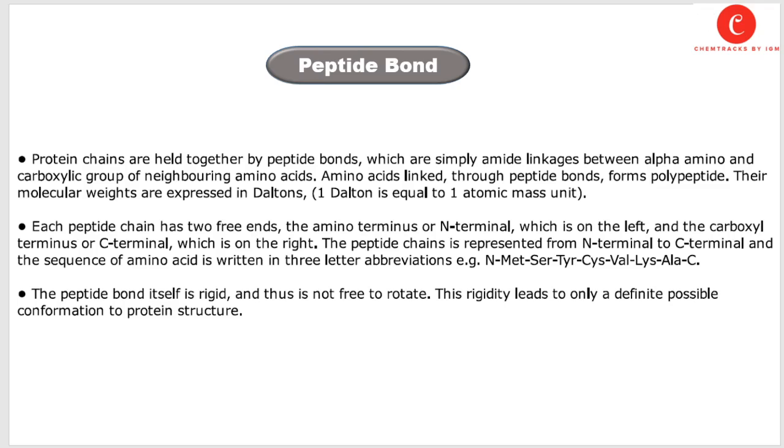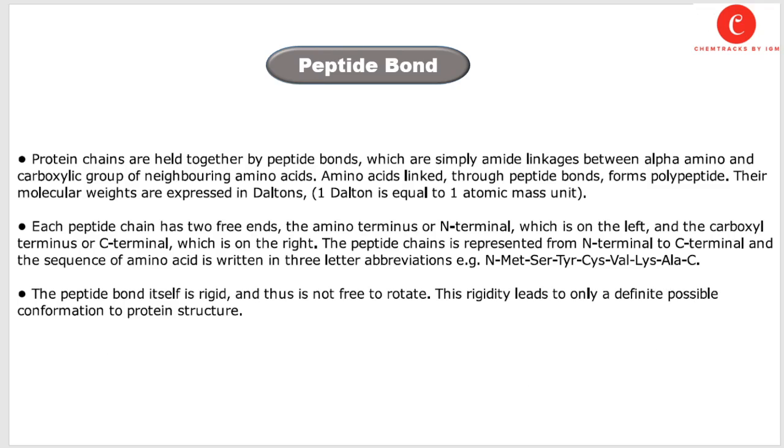Each peptide chain has two free ends: the amino terminus or N terminus, which contains nitrogen as the terminal atom and is on the left, and the carboxylic terminus or C terminus, which is on the right. The peptide chain is represented from N terminal to C terminal, and the sequence of amino acids is written in the three letter abbreviation. Like this is the N terminal, so here is N, then methionine, serine, tyrosine, cysteine, valine, lysine, alanine, and this is the C terminus. So the N terminus is on the left side and the C terminus on the right side.